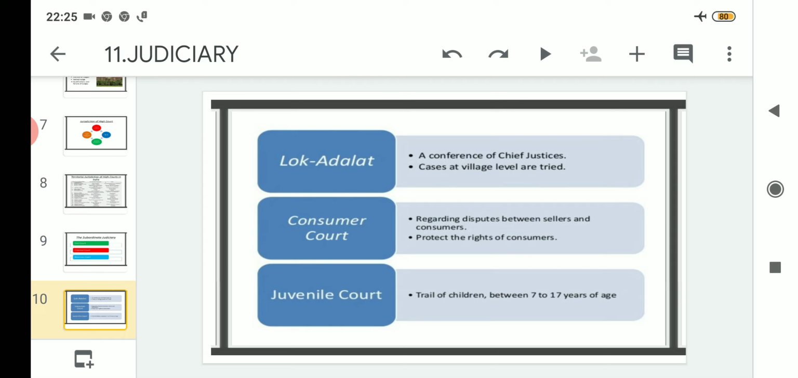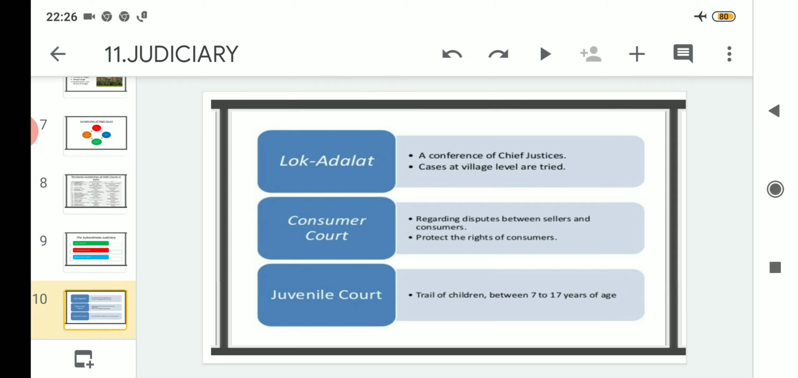After 17 comes 18, so the 18 and above category will be termed as adult, and any person attaining the age of 18 or above will be termed as an adult. Their cases will not be heard or tried in the juvenile court. Only cases of children between 7 to 17 years will be heard and tried at the juvenile court. Remember this.